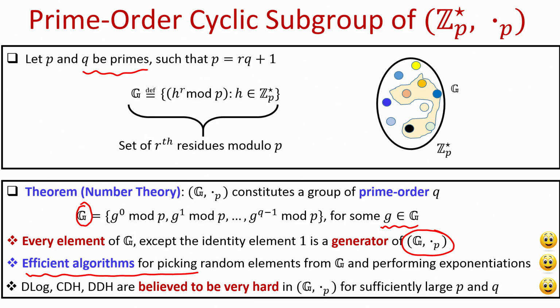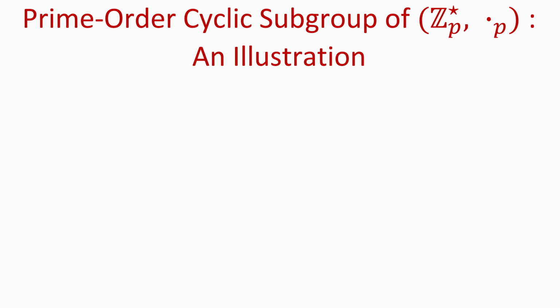And it turns out that D-log, CDH, DDH, all these problems are believed to be very hard for sufficiently large values of P and Q, if I pick my subgroup G to be the set of all rth residues modulo P. Okay. So, let us see an illustration of prime order cyclic subgroups of Z_P star.